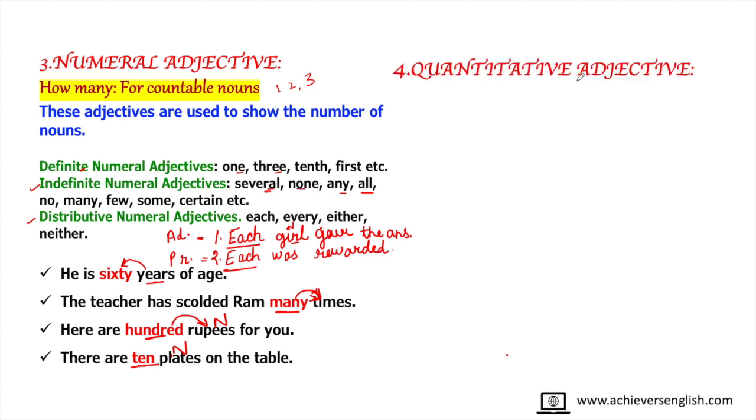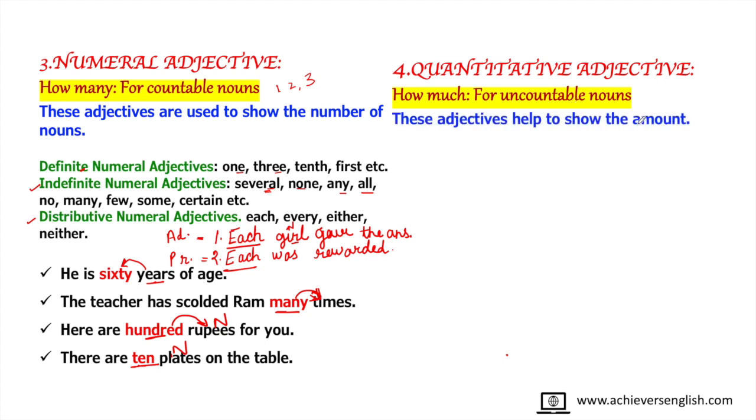Let's go ahead. Quantitative adjectives. Quantitative adjectives and numeral adjectives are very similar. These adjectives answer how much, and they are used for uncountable nouns. They also show the amount, but numeral adjectives can be counted and these cannot be counted.